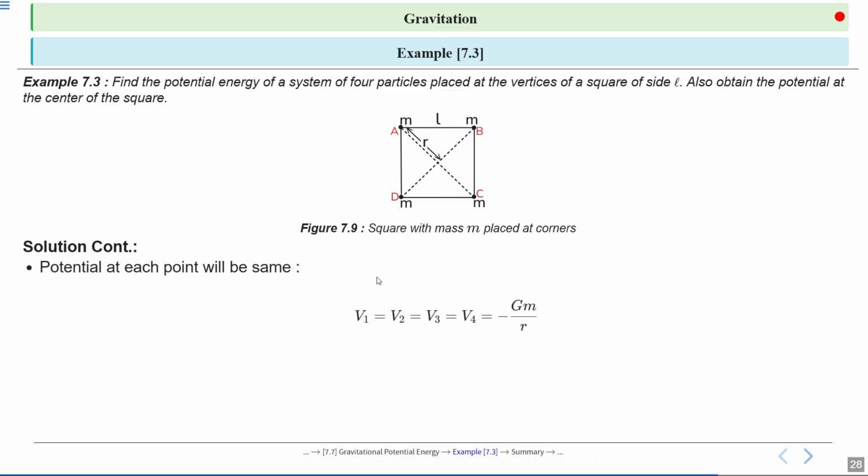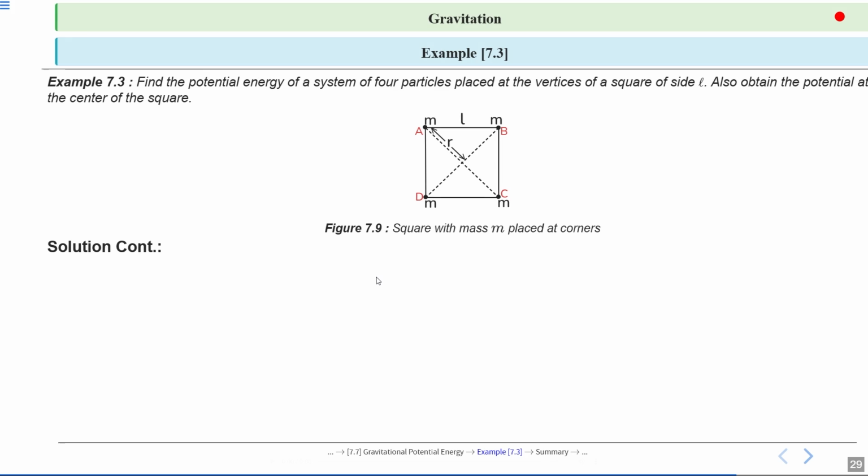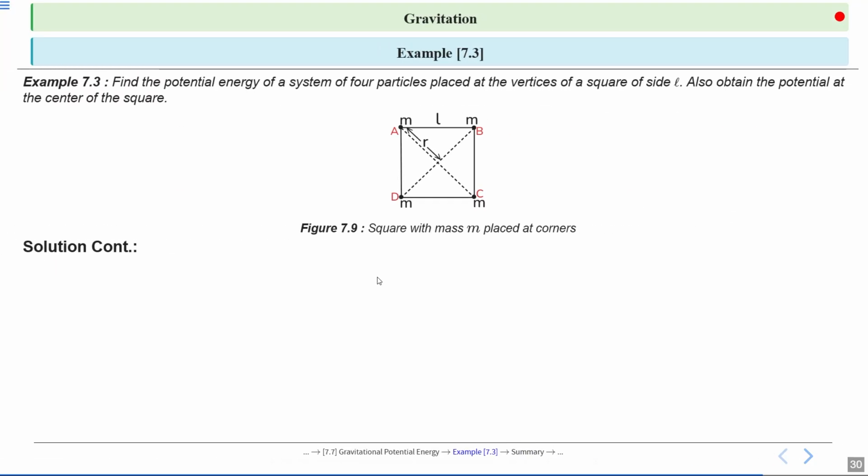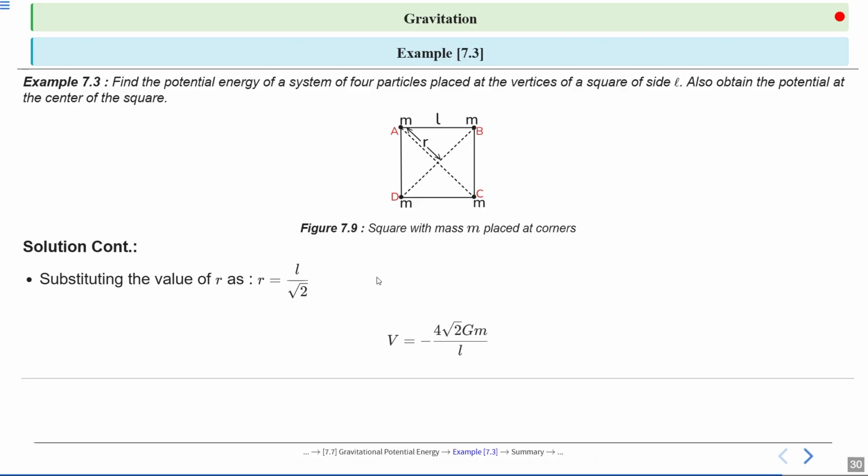So the potential at each corner of the square, the formula V1 is equal to V2 is equal to V3 is equal to V4 is equal to minus GM divided by r. So V is equal to minus 4GM divided by r. Substituting the value of r as r equal to L by root 2, V is equal to minus 4 root 2 GM divided by L.